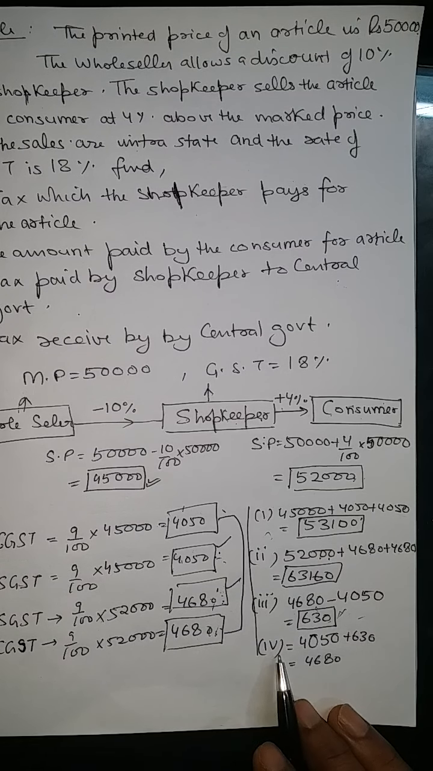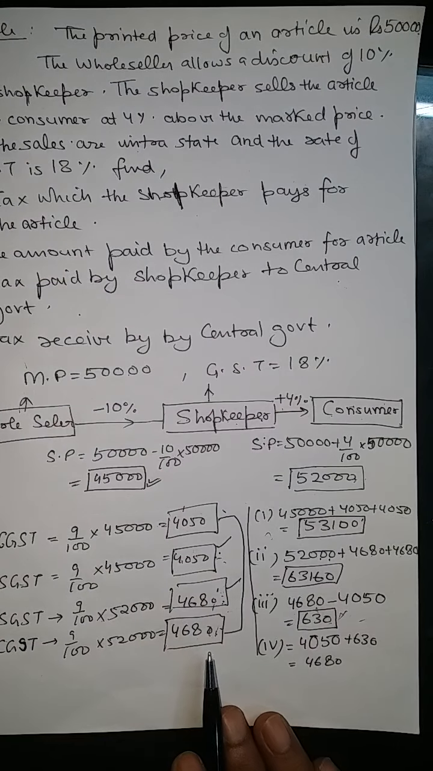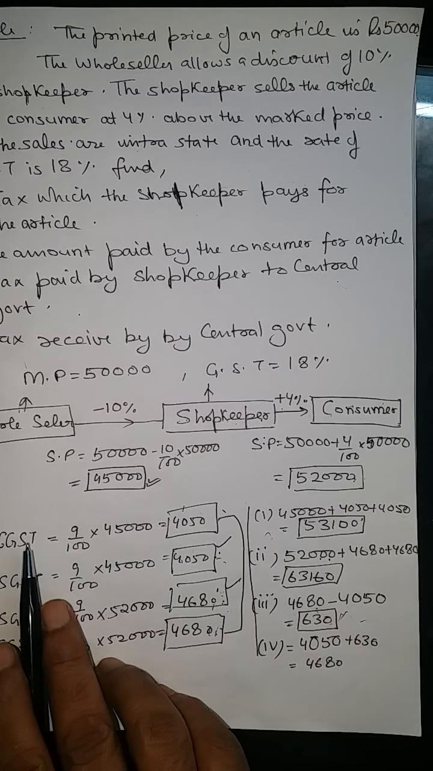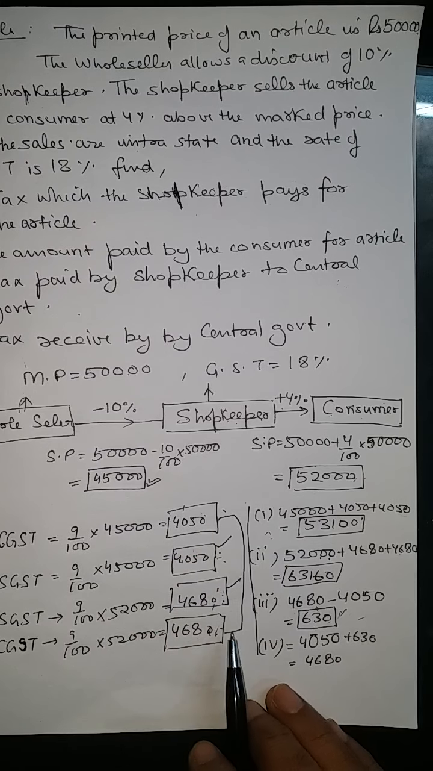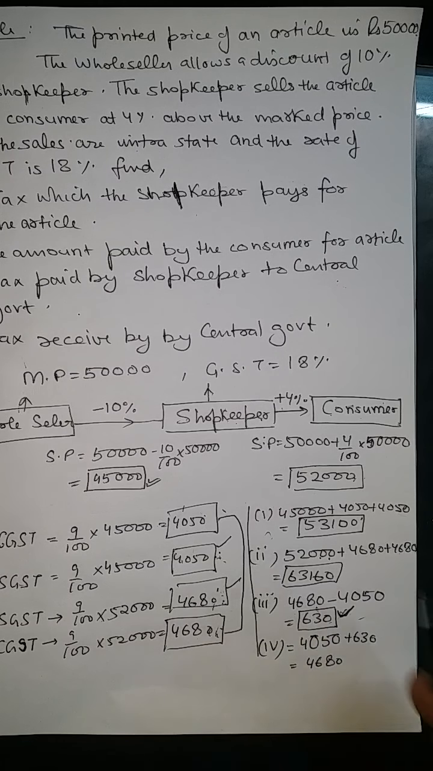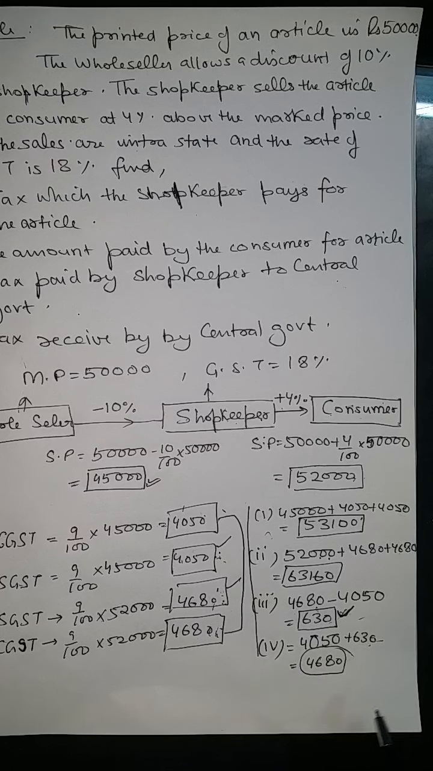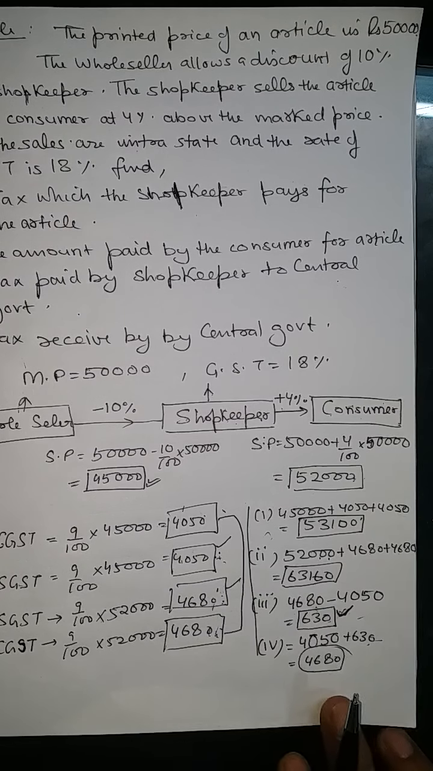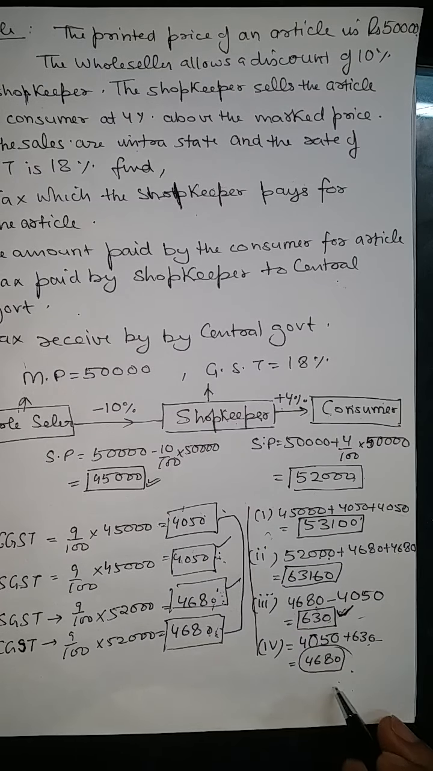Now the fourth question was asked: tax received by the central government. In all, how much tax is received by the government in this case? So the central government is getting 4050 plus the central government is getting 630 rupees, the difference of this value. So add these two values, the central government is getting 4680. If it is asked how much the state government is getting, the same value.